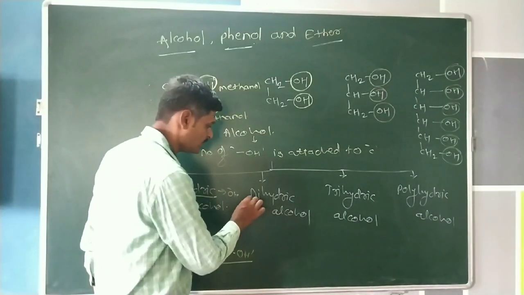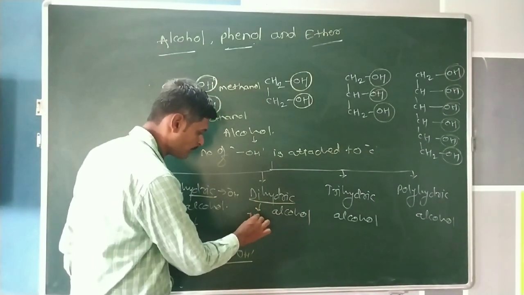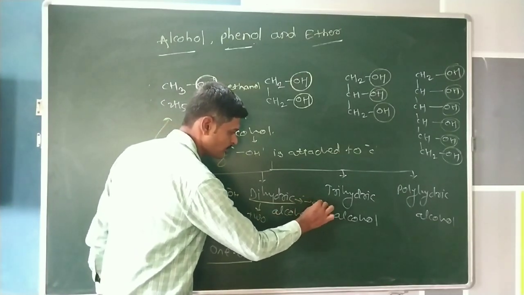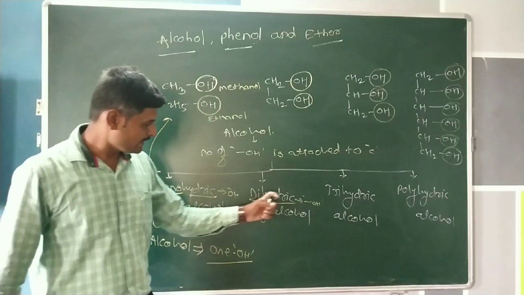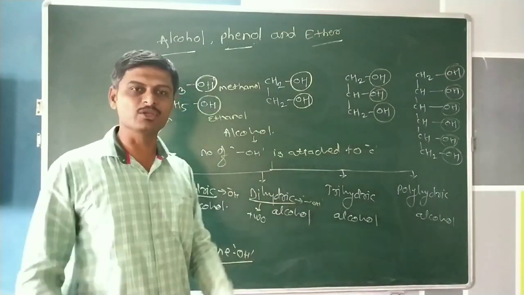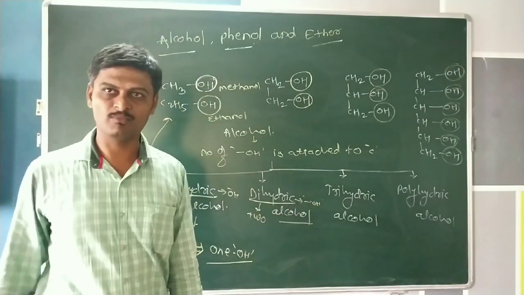Okay. The next, dihydric alcohol. Di means two. Hydric, as before, means hydroxy group. That means in dihydric alcohol, two hydroxy groups are present in one molecule. Therefore, this alcohol is known as a dihydric alcohol.